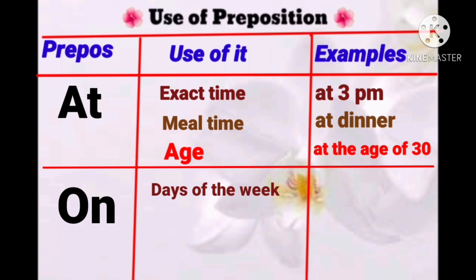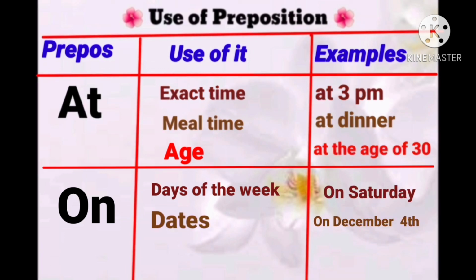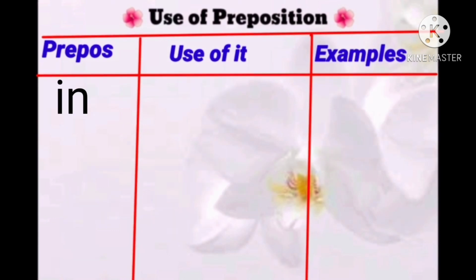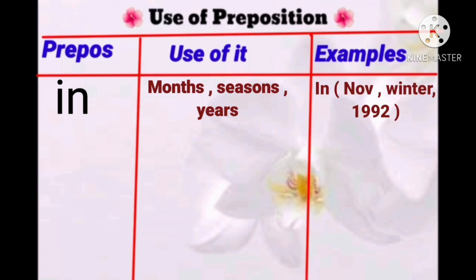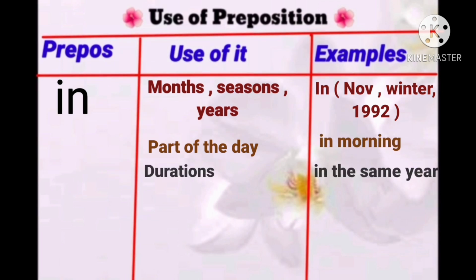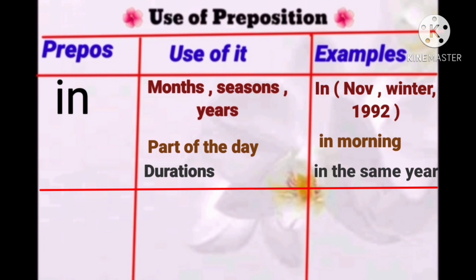On: days of the week, on Saturday. Dates: on December 4th. And now in: months, seasons and years. In November, in winter, in 1992. Parts of the day: in the morning. Durations: in the same year.